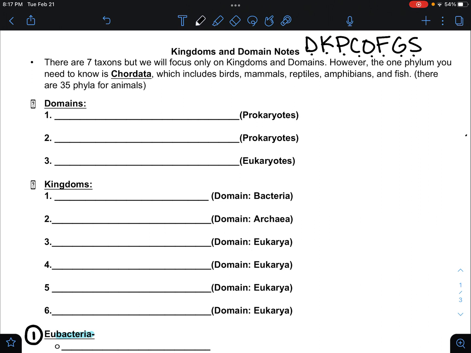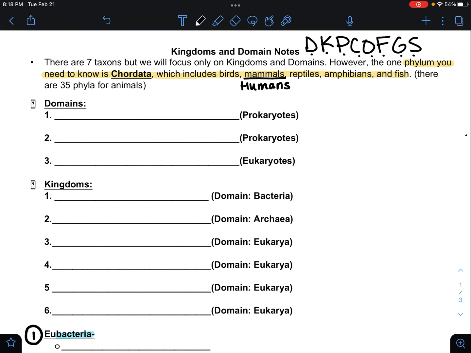Okay, so today we're going to focus on kingdoms and domains, but I just want to make it clear that there is one phylum you need to know, and that is Chordata. Chordata is going to include birds, mammals, fish, reptiles, amphibians. And the reason you need to know that is because of this right here. This is our phylum as humans because we are mammals. So you need to know phylum Chordata.